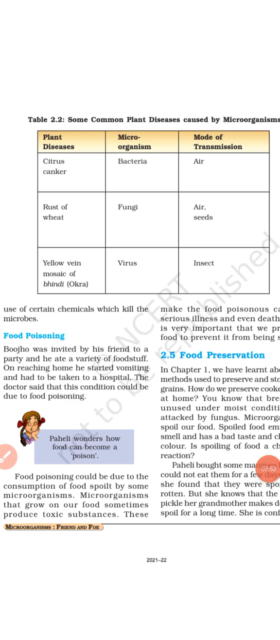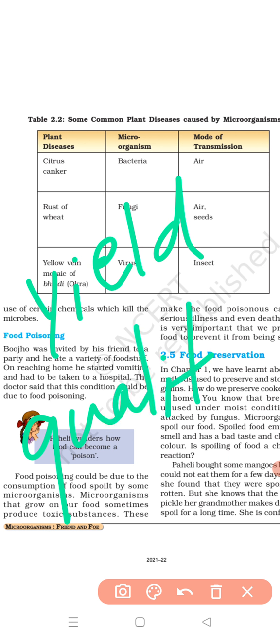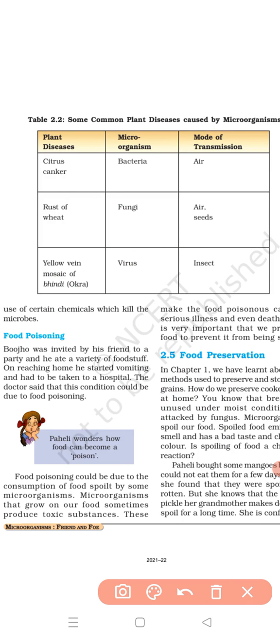So these diseases of plants which are caused by microorganisms will reduce the yield and quality of various crops. So this plant disease can be controlled by how? It can be controlled by the use of certain chemicals which will kill the disease causing microorganisms or insects. Clear? So now we will discuss our next topic, food poisoning and food preservation.